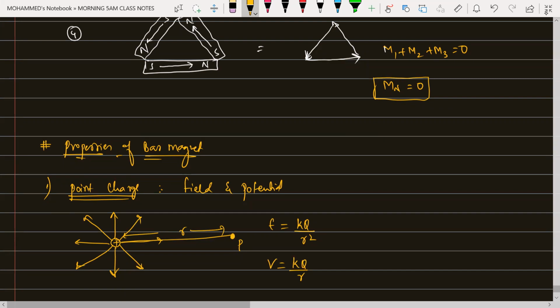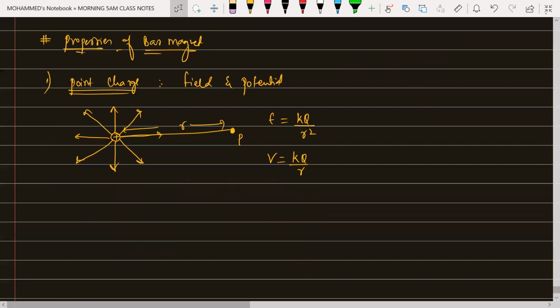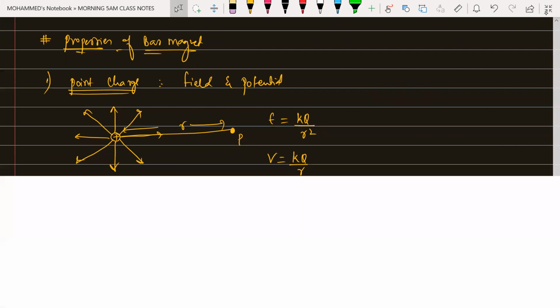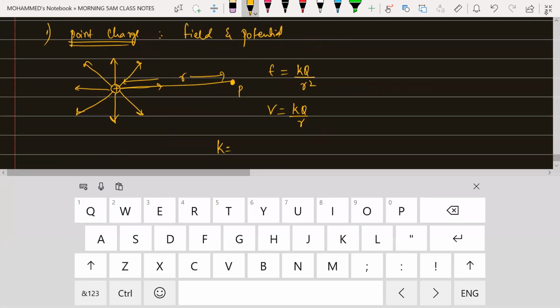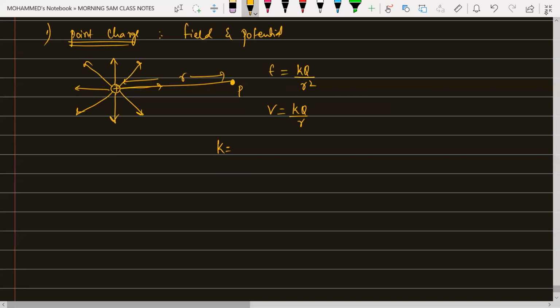What is the value of K here? K will be equal to, for electrostatics, K value is equal to 1 by 4 pi epsilon naught. Okay, and whereas in the magnetic field, if I am writing the relation right now, in the magnetic field, K value will be equal to how much? In the same way, right now you see, if I am talking about what pole I can take in